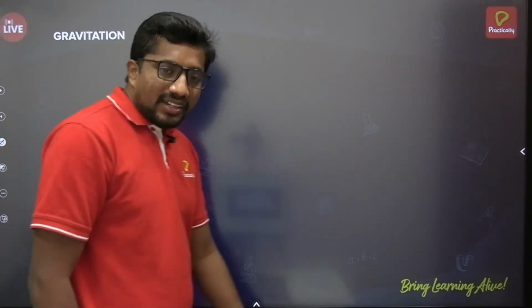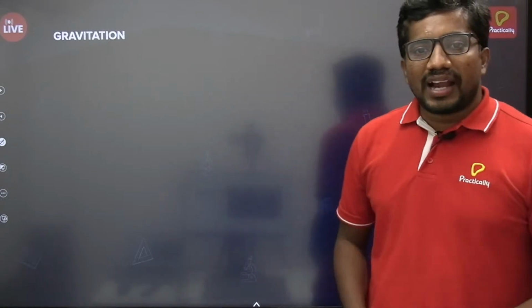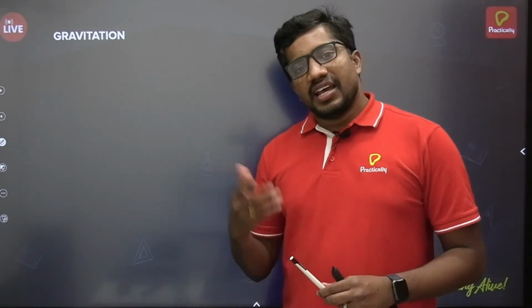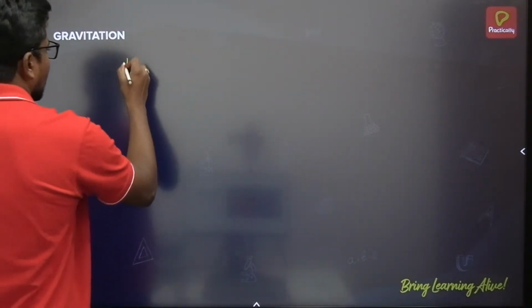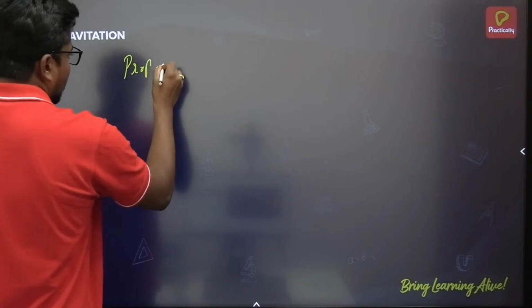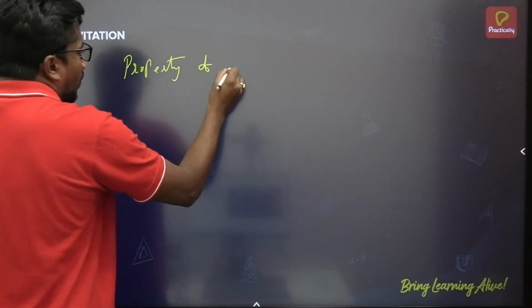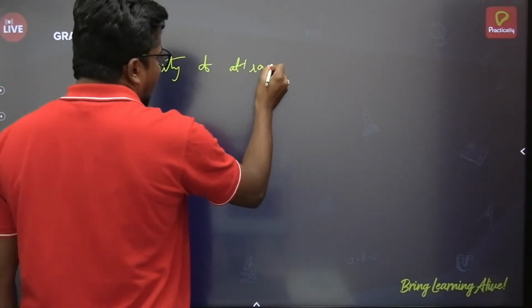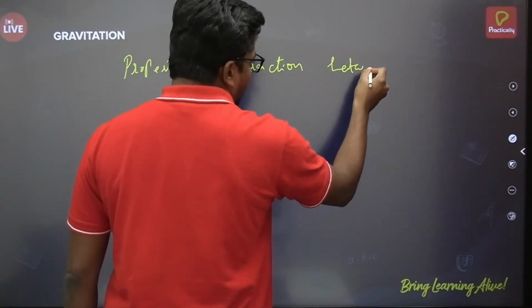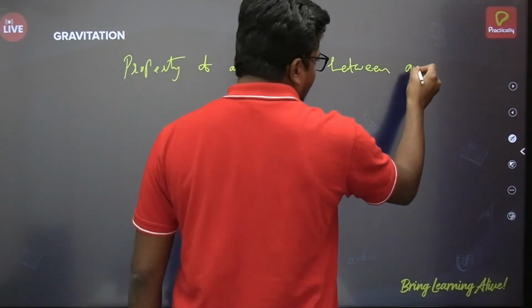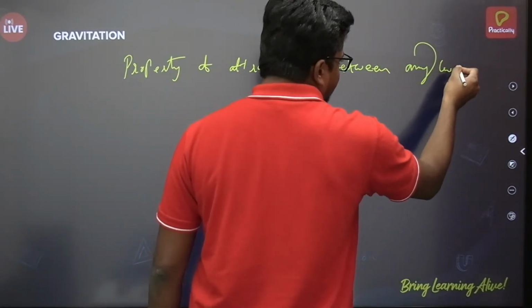Gravitation. So gravity or gravitation, what is meant by gravity or gravitation? It's the property of attraction between two objects. Any objects you may take. Property of attraction between any two objects you may consider.